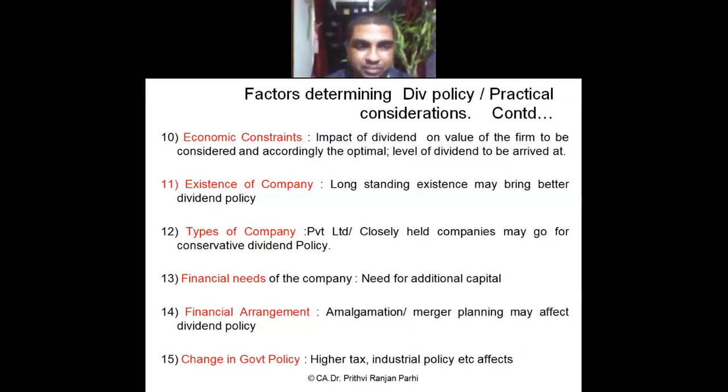Point number thirteen, financial needs. If the company needs additional capital, then it has to pay less dividend. Is it? Yes, sir. Point number fourteen, financial arrangement.